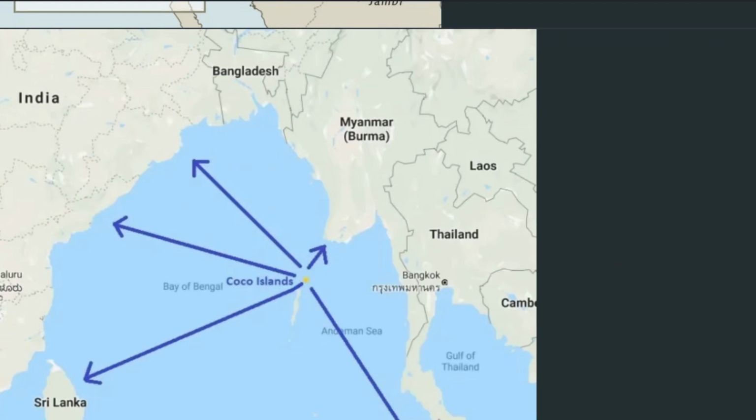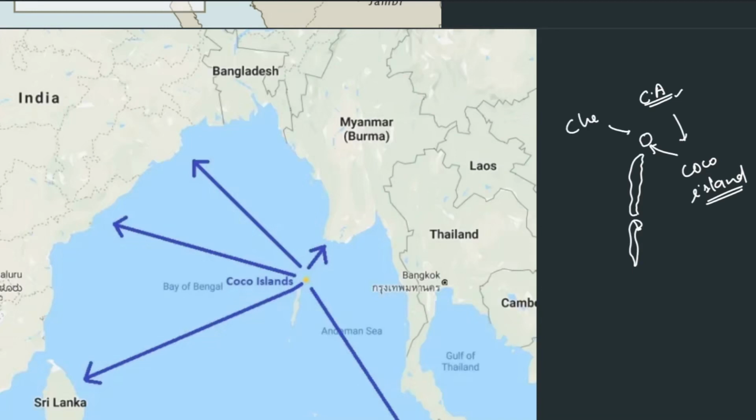All right, let's move to the next one. That is the current affair portion, Coco Island. Okay, so we recently saw the Andaman and Nicobar Islands. All right, 10-degree channel you must be remembering. And now we see the Coco Islands here. China has incursion on these Coco Islands. So these were in current affairs very recently, and these are located very close to the Strait of Malacca. So this can serve as a base for China. So this is why you must remember it.